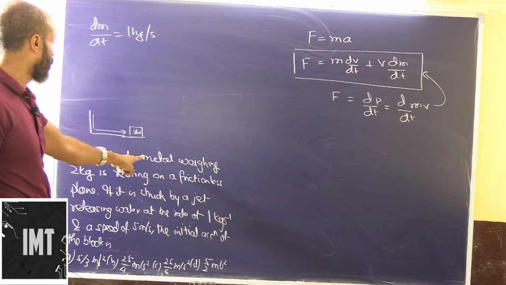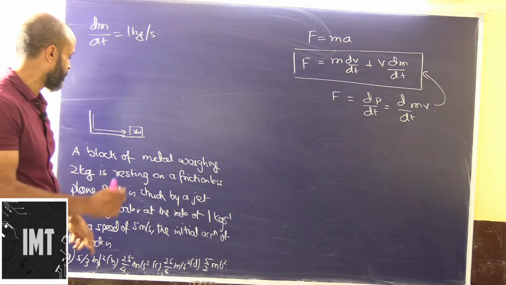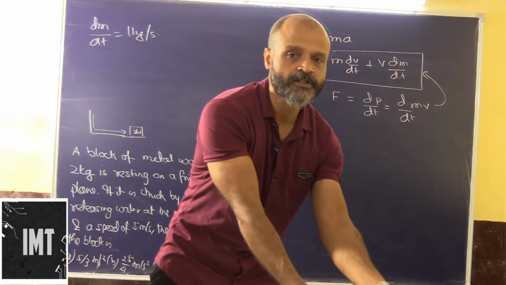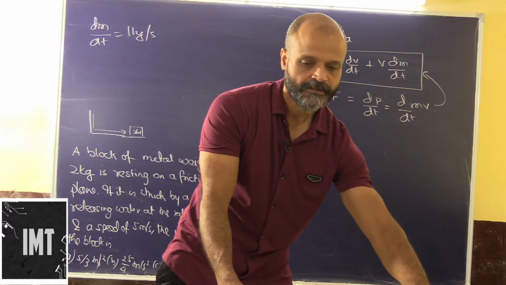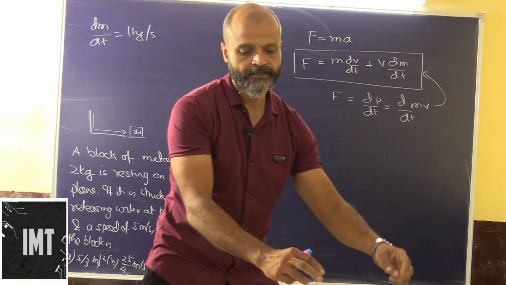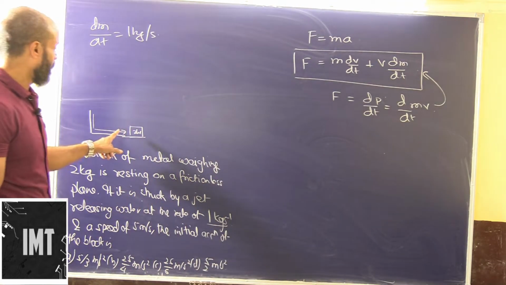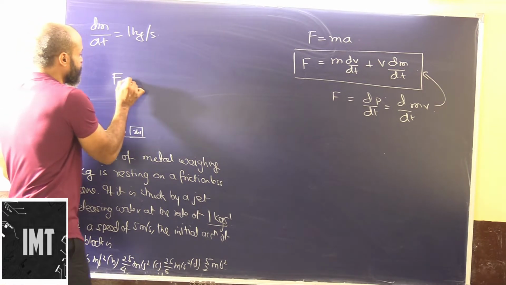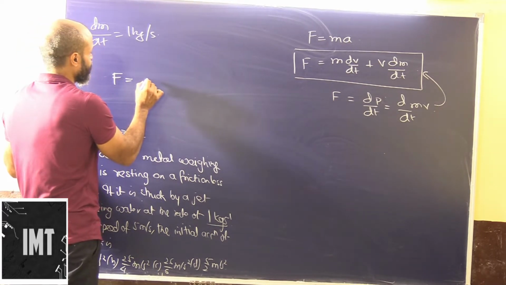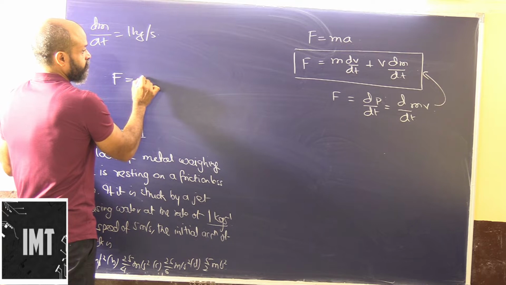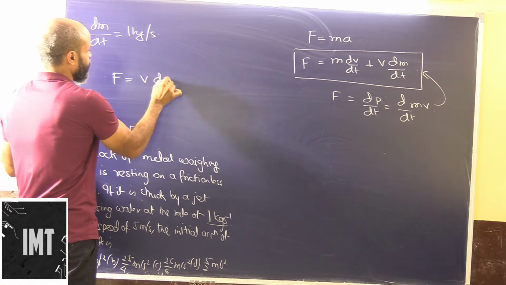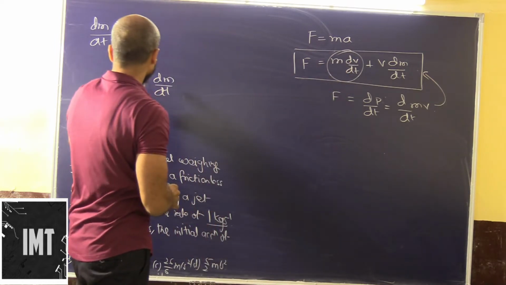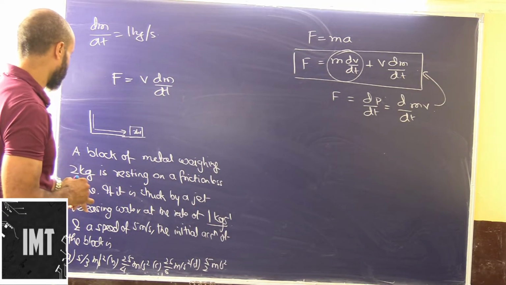So in this case, the velocity v happens to be constant. So what will be the force experienced? The force experienced will be v dm by dt. This is pretty much constant. So v dm by dt, what is the velocity?